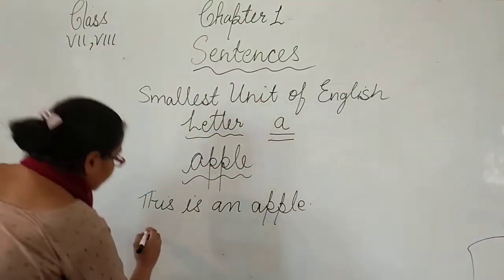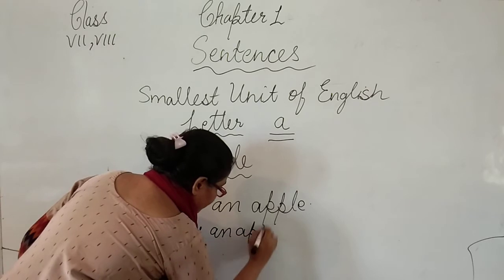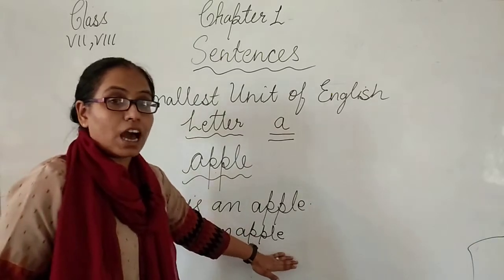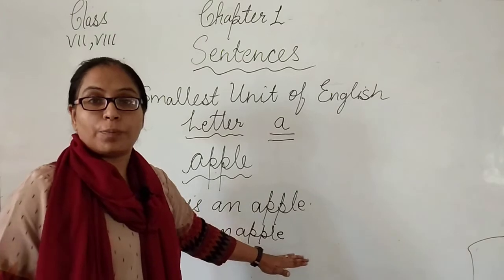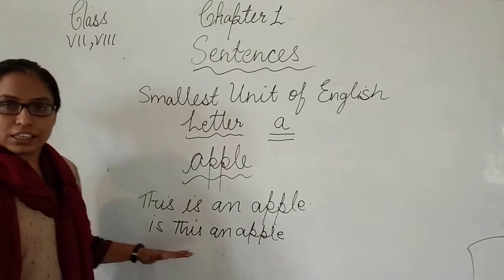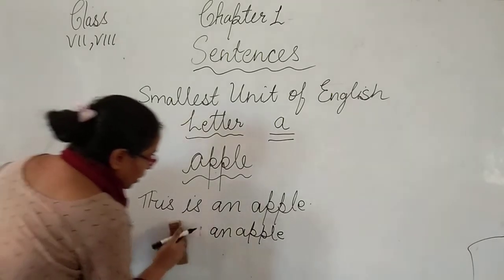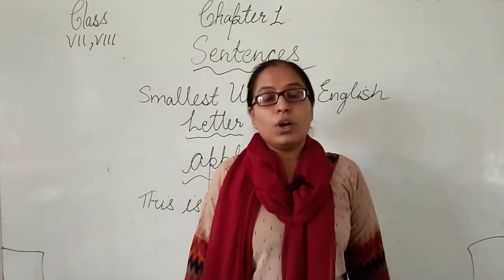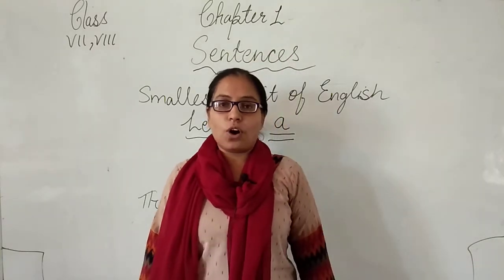Let me clear it. "Is this an apple?" Here also we can see a group of words, but this group of words is not arranged in a proper way, and we cannot find a proper meaning. So this is not a sentence. According to English grammar, a group of words which makes a complete sense and has a meaningful thought is called a sentence.